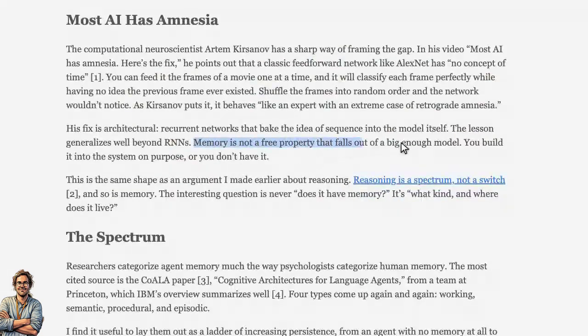The neuroscientist Artem Kirsanov frames it well. In this video, he shows that a classic feed-forward network has no concept of time. It classifies each movie frame perfectly while having no idea the previous frame existed, like an expert with retrograde amnesia. His fix is architectural. Build sequence into the system on purpose. The lesson generalizes: memory is not a free property that falls out of a big enough model.